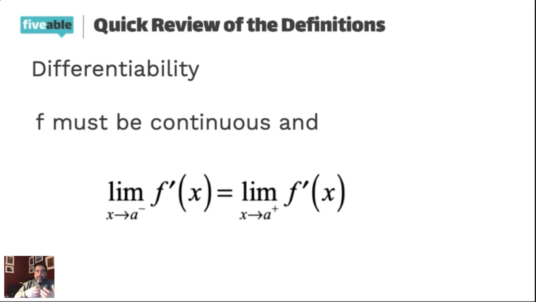In calculus, if you can change, it means you have a slope. And if you have a slope, you've got a derivative. So the word differentiable literally means you are able to have a derivative. That's what we're talking about when we talk about differentiability. We're able to have a derivative, which means we're able to have the slope of a line that's tangent to our curve at that one point. So for that to happen, first and foremost, you've got to be continuous. If you're not continuous, you're out of the game already, okay?